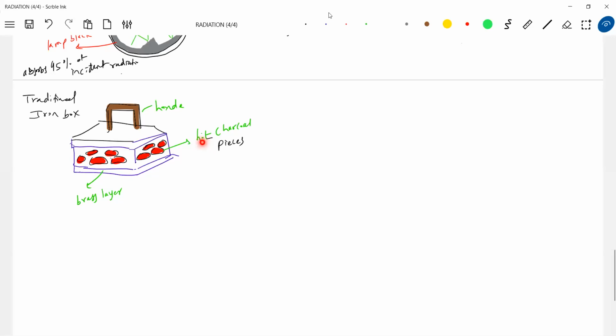Those charcoal pieces, I'll put them here. I will sprinkle a little bit of kerosene and burn it. Then it starts emitting more radiation. And that radiation will be absorbed by the brass layer and it will be passed on. And with that, we can press the cloth. This was the traditional ironing method.